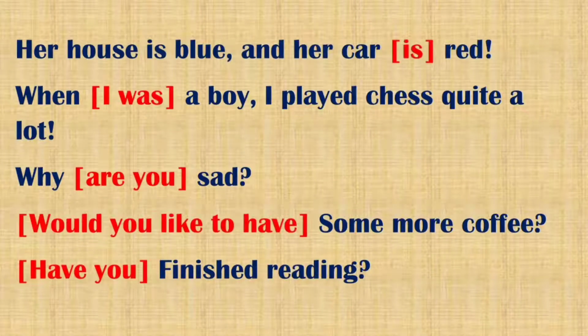We find ellipses in these sentences. A house is blue and a car red. When a boy, I played chess quite a lot. We ask people, why sad? Why crying? That means, why are you sad? Some more coffee? That means, would you like to have some more coffee? Finished reading? Which means, have you finished reading? So these are examples of ellipses in sentences.